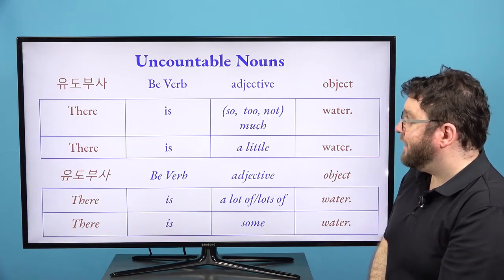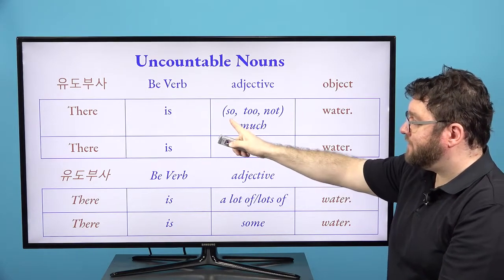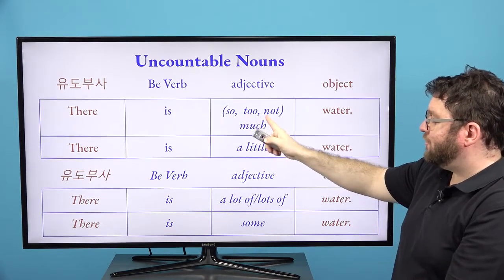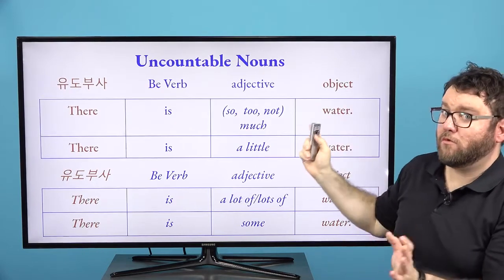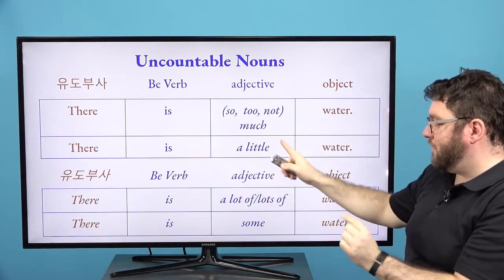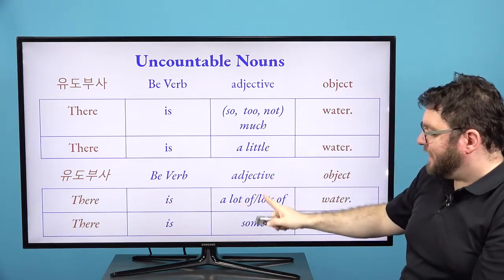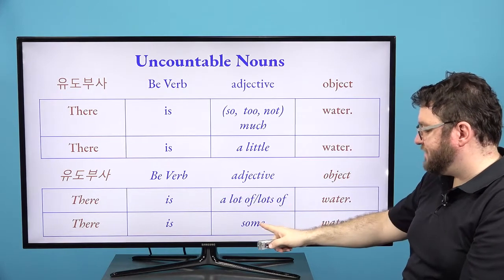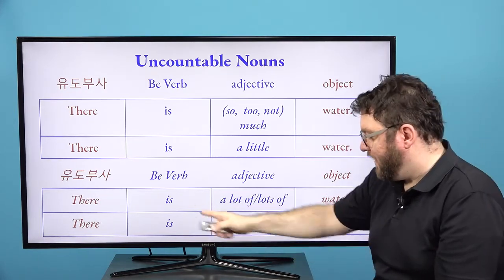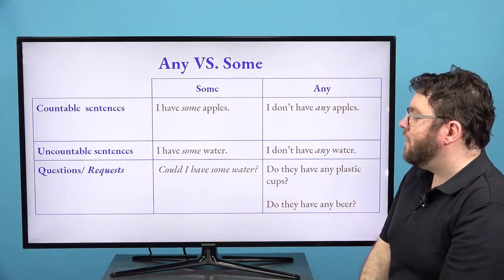And here are our uncountable nouns using there is. When we have much, we must use so much, too much, or not much water. 물이 셀 수 없어요. So there is a little water. So this is 조금, 맞아요? And remember, we can always use the adjective a lot of and lots of or some, 기억 못하면. So there is a lot of water, there is some water.